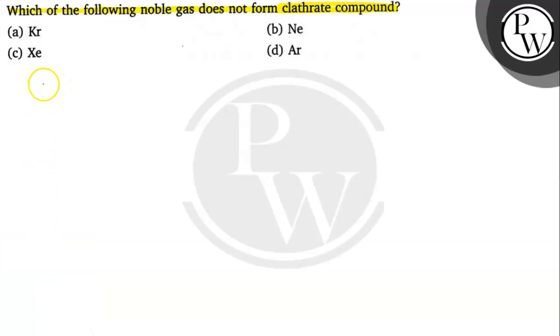First we will see what a clathrate compound is. Clathrates are the compounds that have noble gases trapped in their lattice.